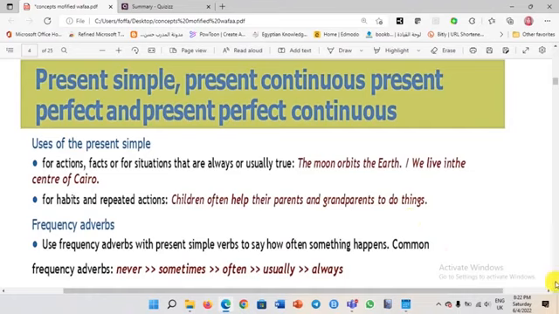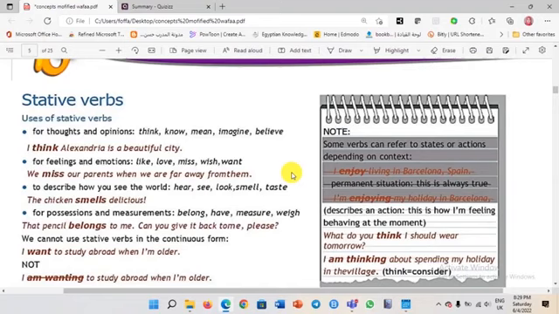The chicken smells delicious. For positions and measurements, you know, to possess: to have, to own, belong, have, measure, weigh. That pencil belongs to me. It belongs to me means it's mine. Can you give it back to me, please?